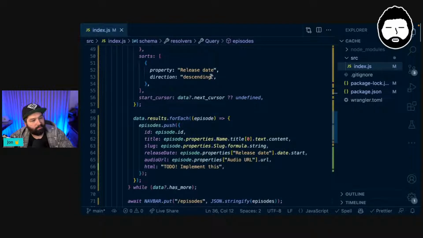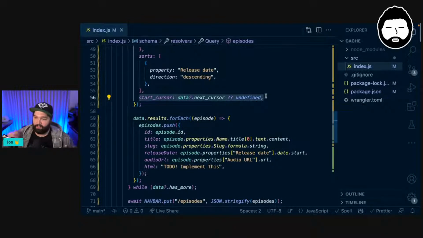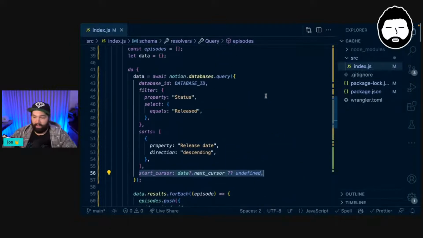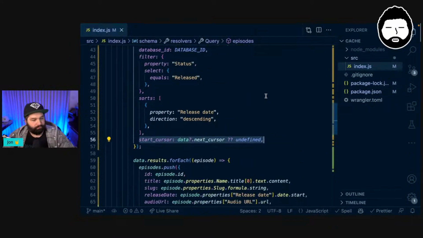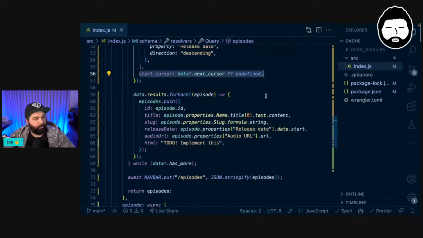We're then sorting it by release date. And then this cursor stuff is just about pagination, which is something that Notion only gives us, I think, 100 results at a time. And so right now that's not a problem because we don't have 100 episodes, but we're protecting ourselves from the future by paginating over all of those results to pull out all of our episodes.